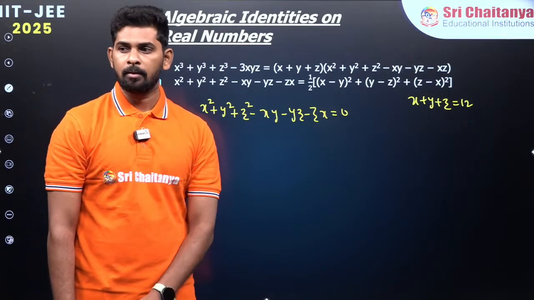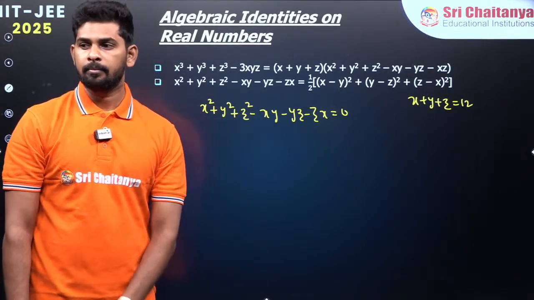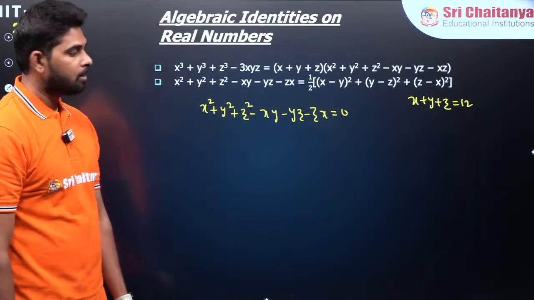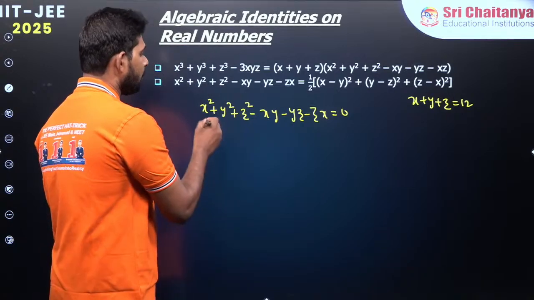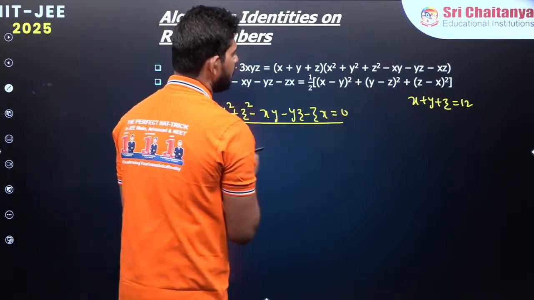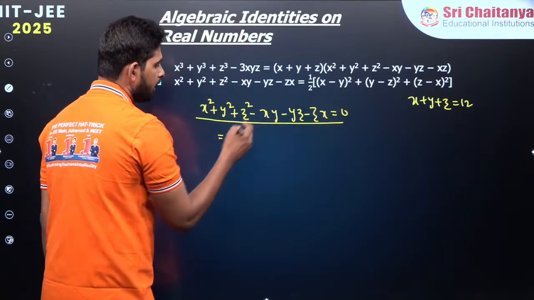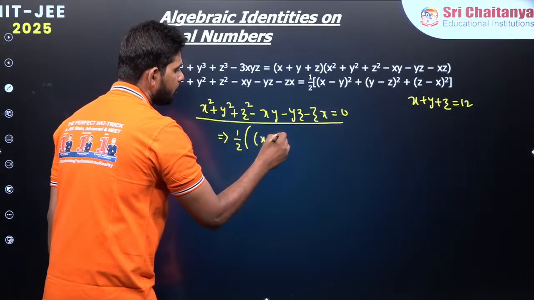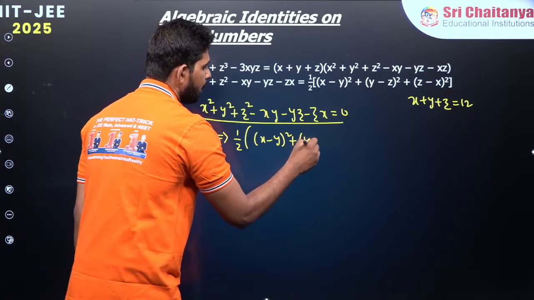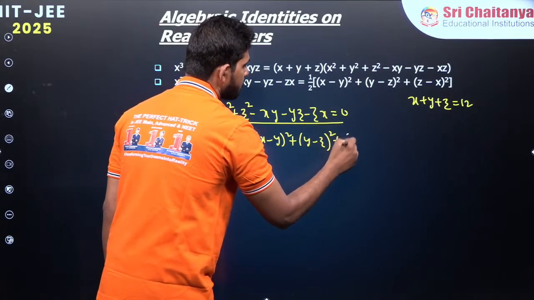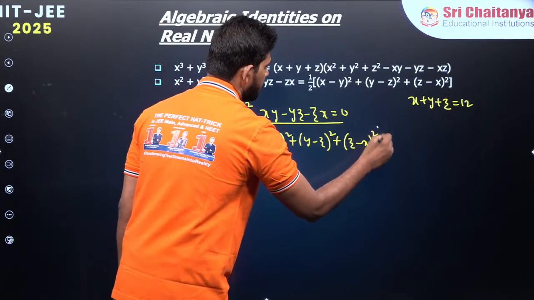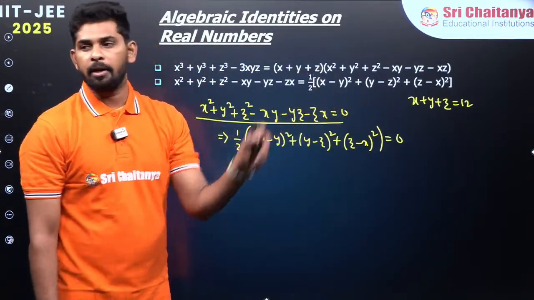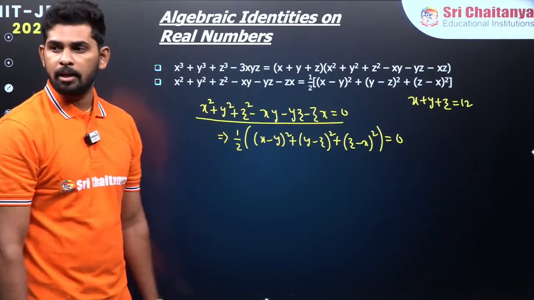Right, so you might be trying this. Let us check this one over here. If I am going to take this entire expression is equals to 0, if I am going to substitute in this, then you can take this left side expression as half into x minus y whole square plus y minus z whole square plus z minus x whole square is equals to 0. Now you can simply multiply 2 over here, which is going to give us 0 only. 2 into 0 is going to be 0.